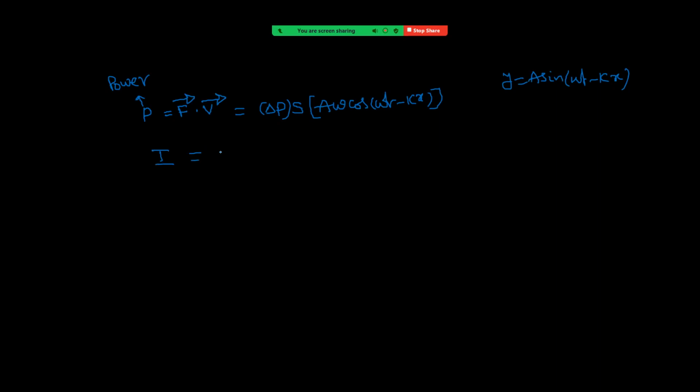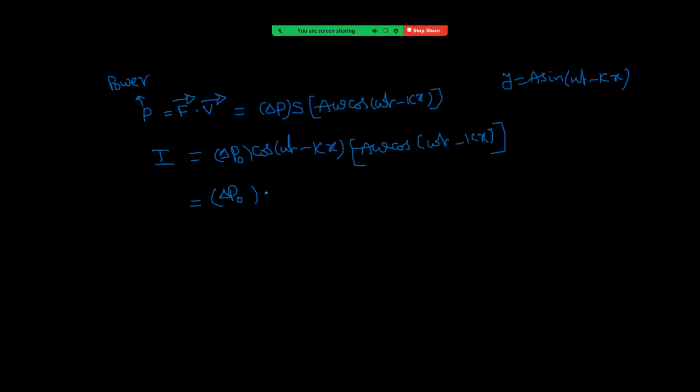Intensity equal to delta P, in the place of delta P, delta P naught into cos(omega t minus kx), into a omega cos(omega t minus kx). Okay, right. Now this is delta P naught. What else do we have here?